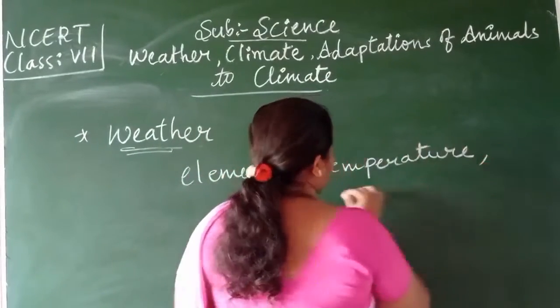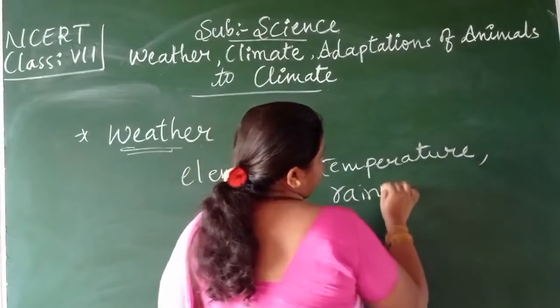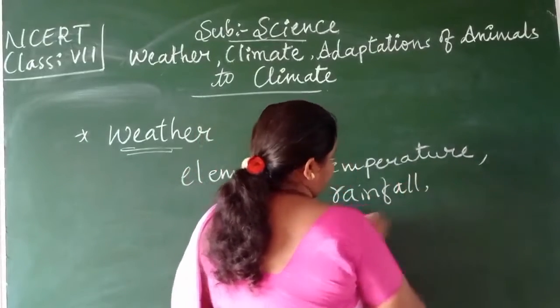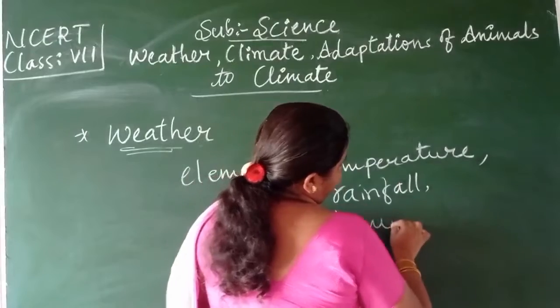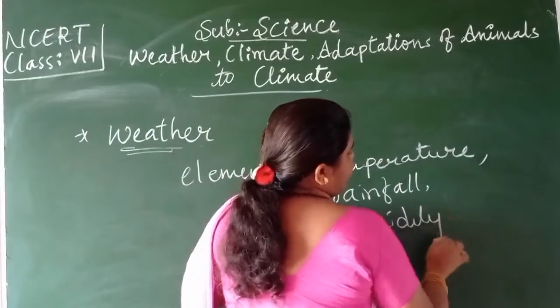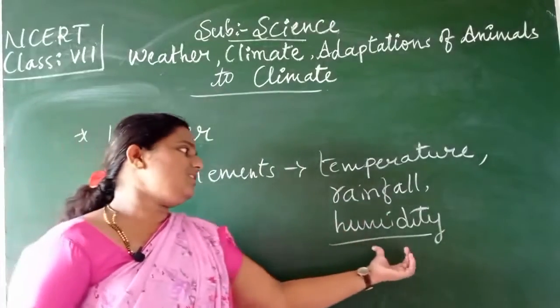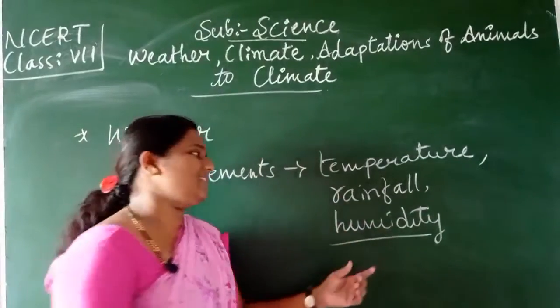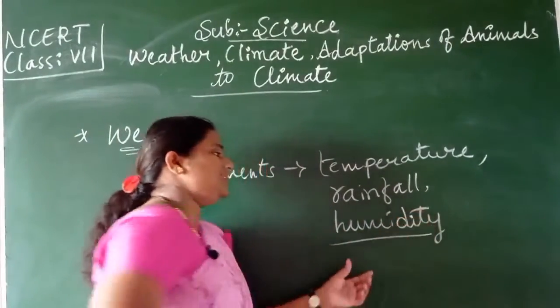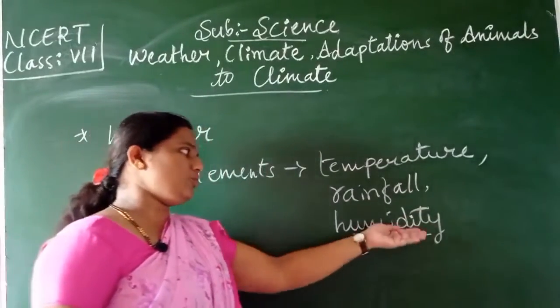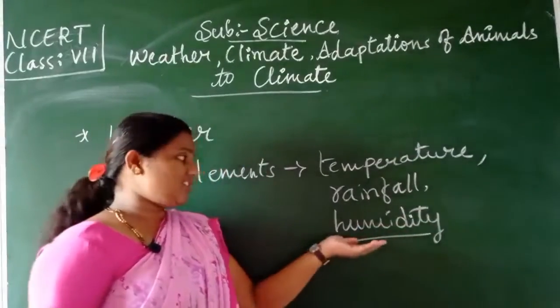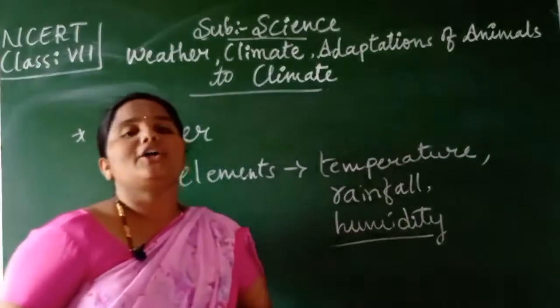rainfall, then humidity. Children, what is meant by humidity? Humidity is nothing but the moisture content in the air. The moisture means the water droplets in the air. The moisture content in the air, in general, we call it humidity.